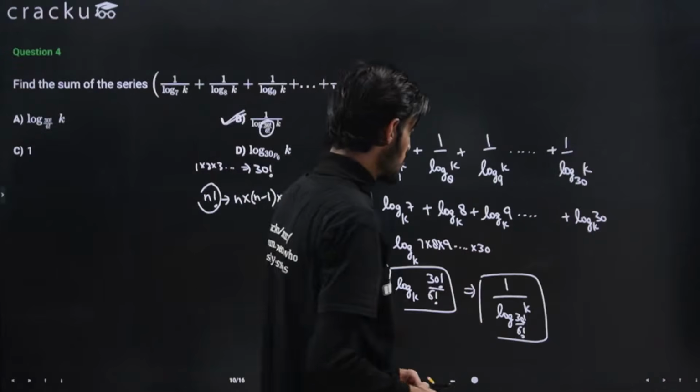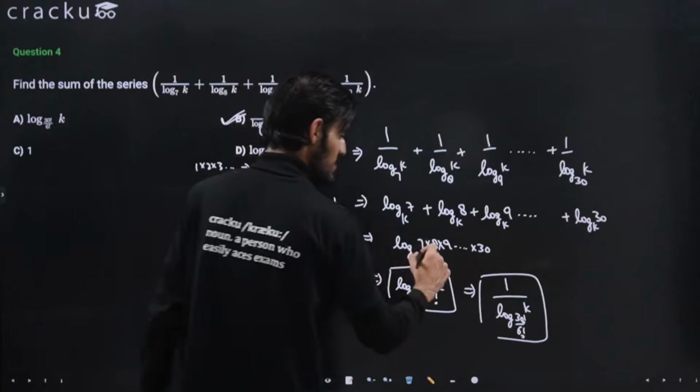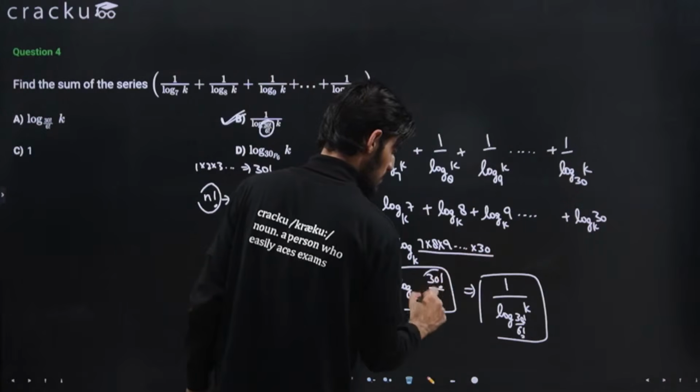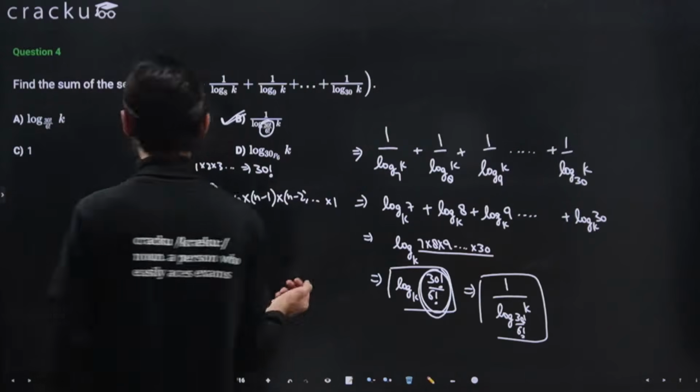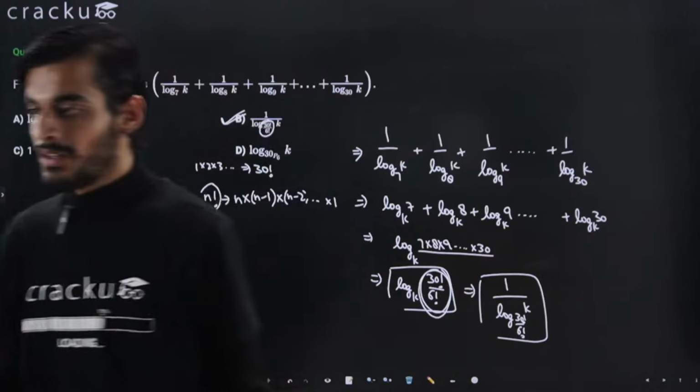I hope this was an easy question. The only thing was to represent this in terms of factorial. I hope this should be clear. If you don't have any doubts, we can move ahead to the next question then.